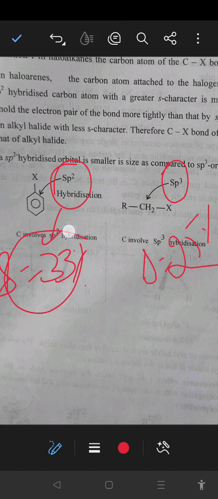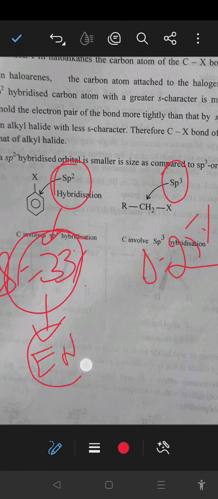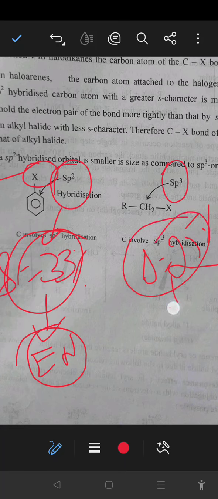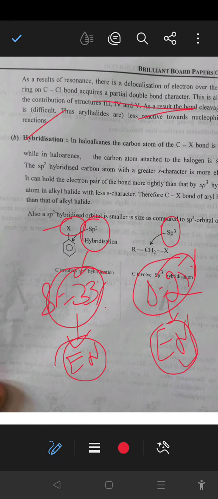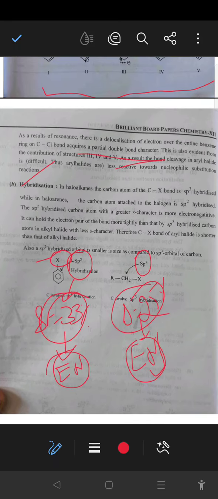So with more s character, the carbon is more electronegative, so the halide is more strongly attracted toward the carbon, giving lesser reactivity. In the case of 25% s character, the carbon is less electronegative, so haloalkanes have the larger reactivity.